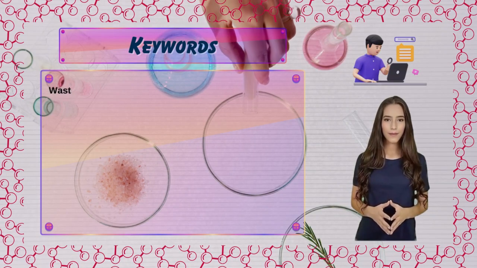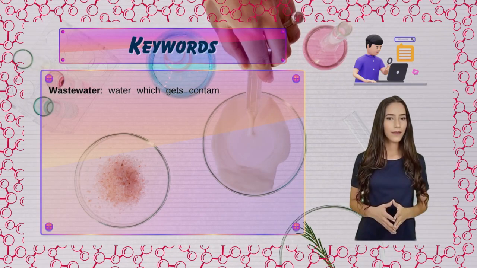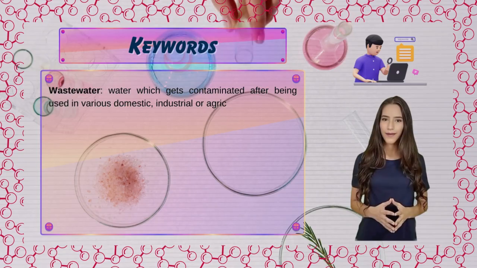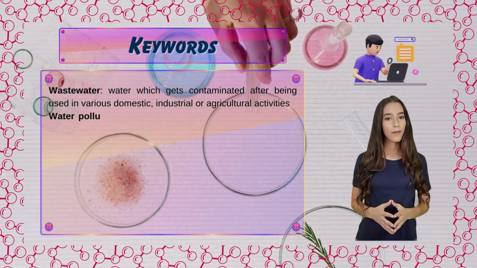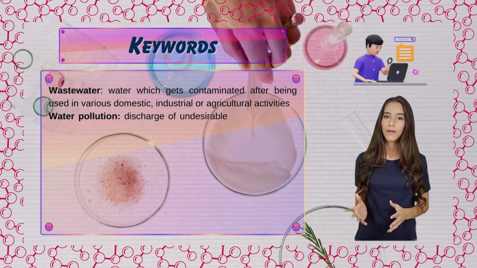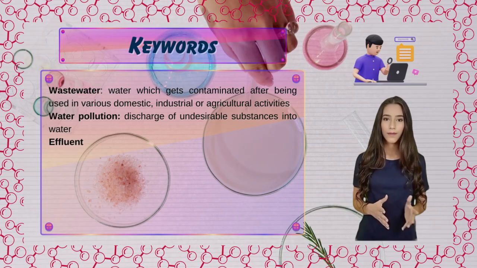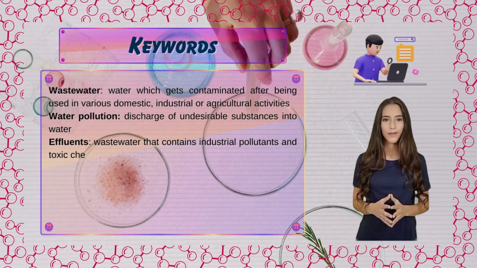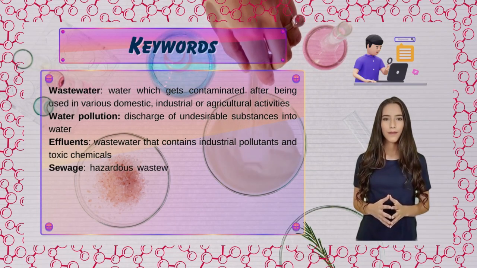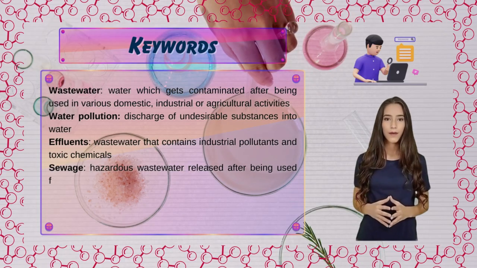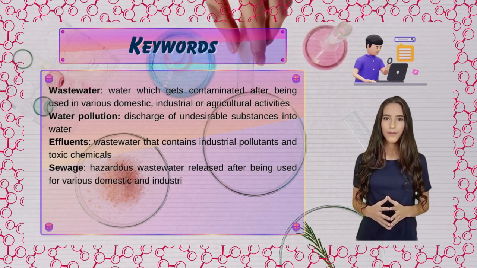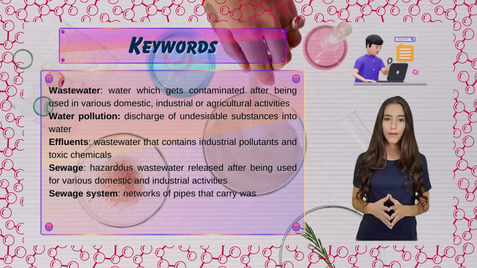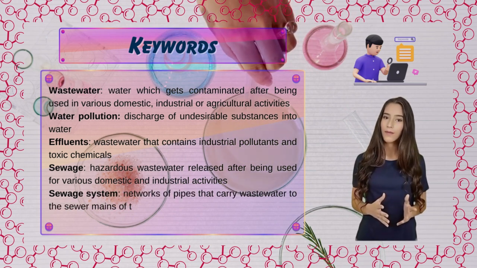Keywords. Wastewater: water which gets contaminated after being used in various domestic, industrial or agricultural activities. Water pollution: discharge of undesirable substances into water. Effluents: wastewater that contains industrial pollutants and toxic chemicals. Sewage: hazardous wastewater released after being used for various domestic and industrial activities. Sewage system: networks of pipes that carry wastewater to the sewer mains of the city.